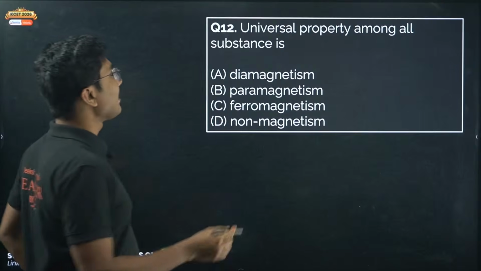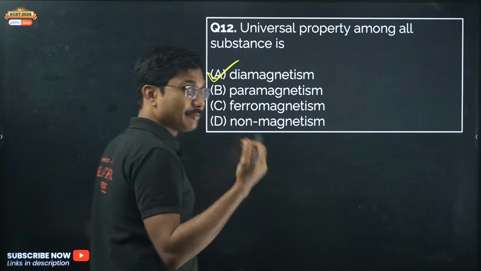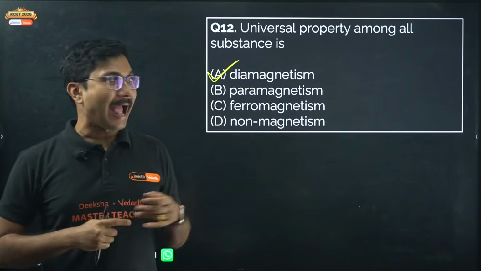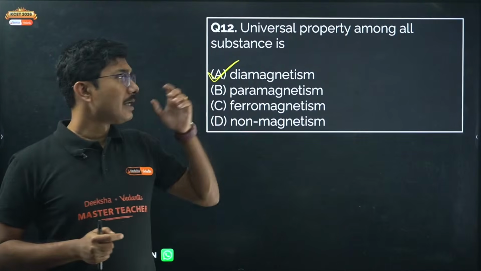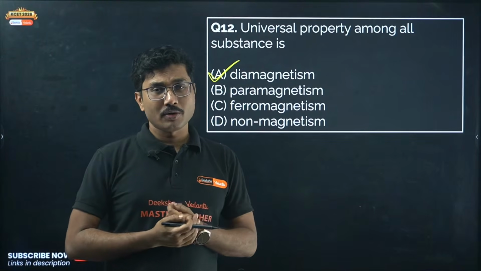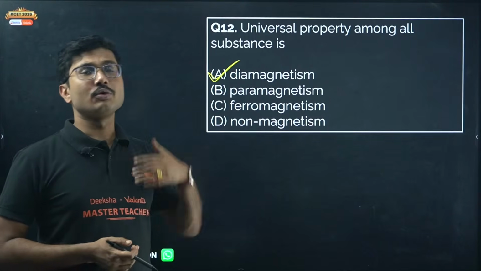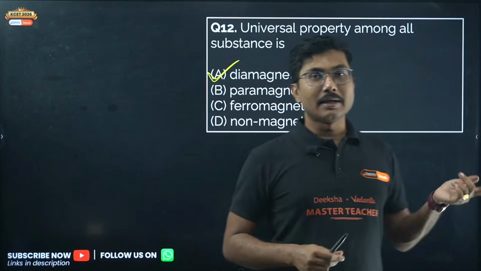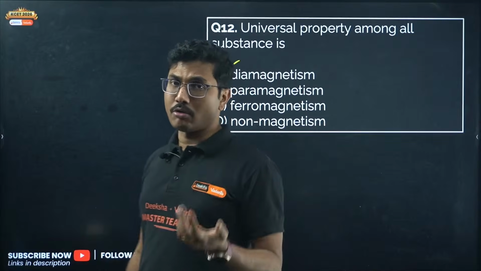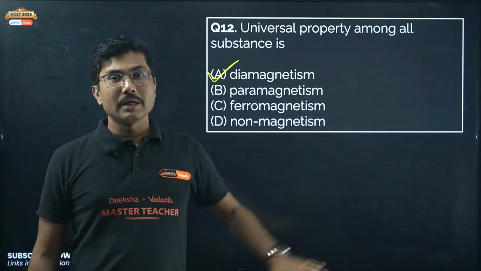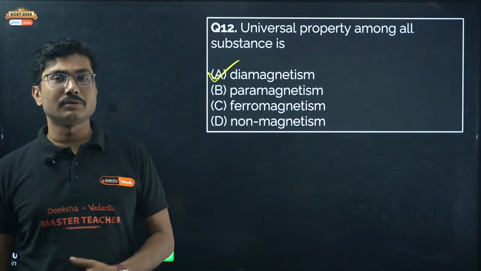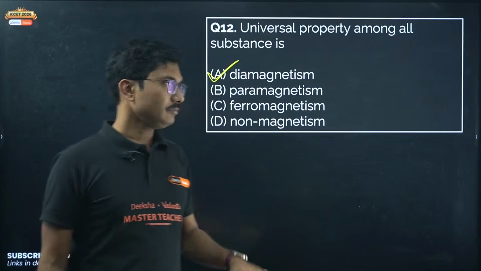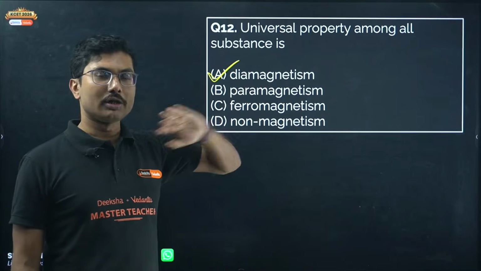Yes, universal property among all substances is diamagnetism. What is the meaning of that? So all substances, including paramagnet and ferromagnet, have some diamagnetic property in them. Okay, because their ferromagnetism is so strong that diamagnetism does not show up. In case of ferromagnets, the ferromagnetism property is so strong that diamagnetism is completely suppressed. Similarly, in case of paramagnets also, the property of paramagnet is so strong that it suppresses the diamagnetism. Okay, so diamagnetism is common for all substances.